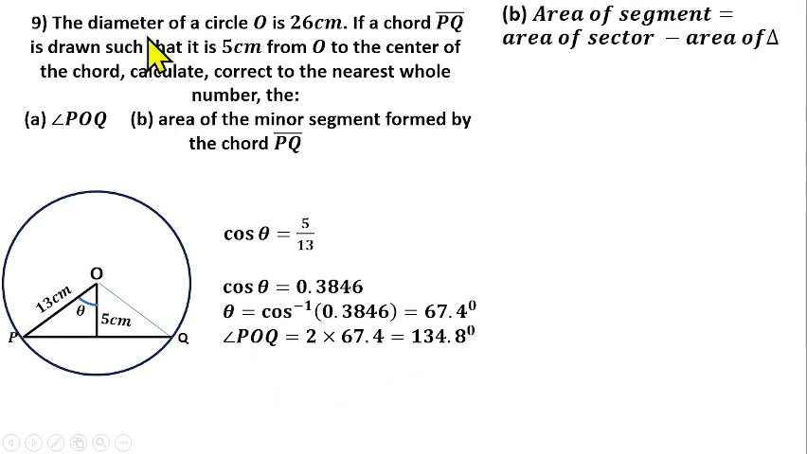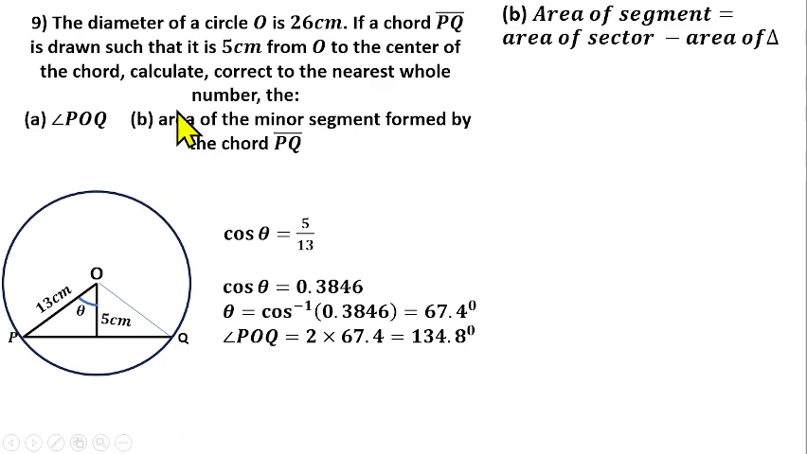I think they asked us to take it correct to the nearest whole number. So that should give us 135 degrees. Sorry, I didn't do that earlier, so you can do that on your own. Angle POQ will be 135 degrees.